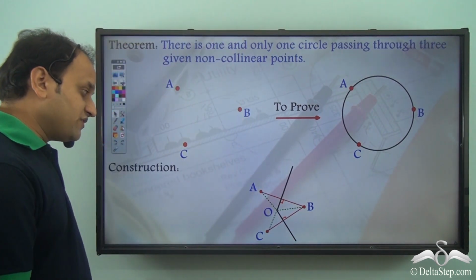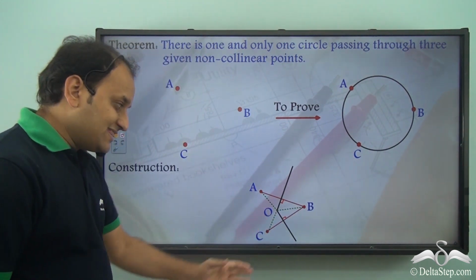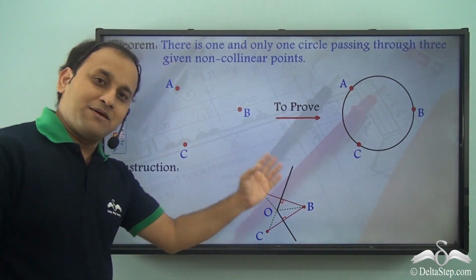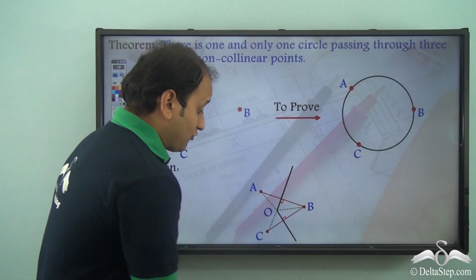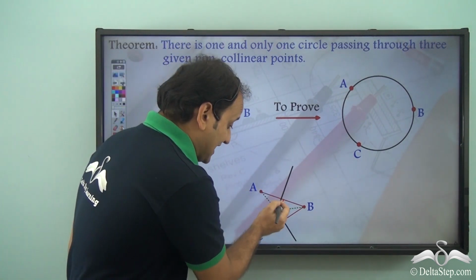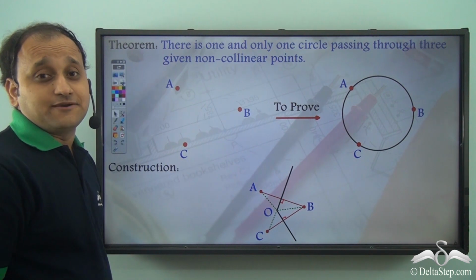And what is the construction we need to do? We need to join AB, BC, and then we need to drop perpendicular bisectors on AB and BC, and from the intersection point of the 2 perpendicular bisectors, we draw line segments to A and C.